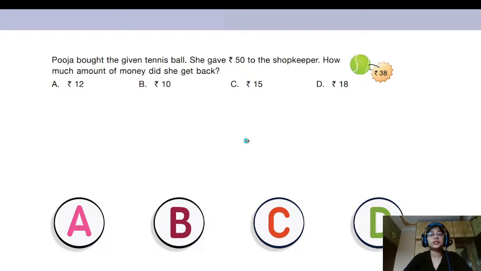Let us count with our fingers, right? So if we start counting from after 38, so we are getting 39, 40, right? 39 and 40. And from 41 to 50, how many numbers are there? We have to count till 50. 38 के बाद से हमें 50 तक काउंट करना है और देखना है कि कितना एक्स्ट्रा पैसा दिया है पूजा ने।